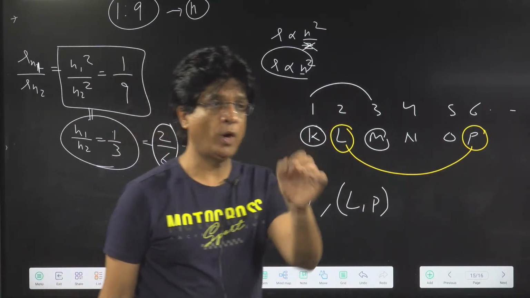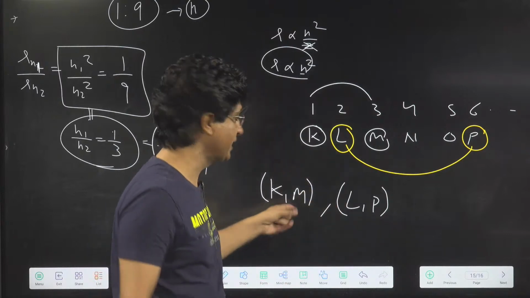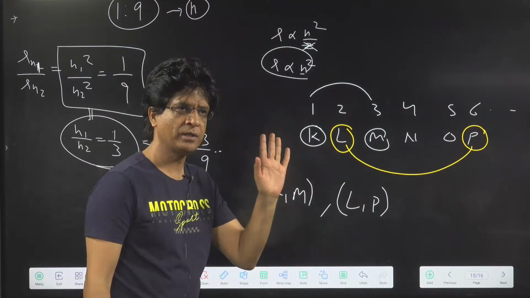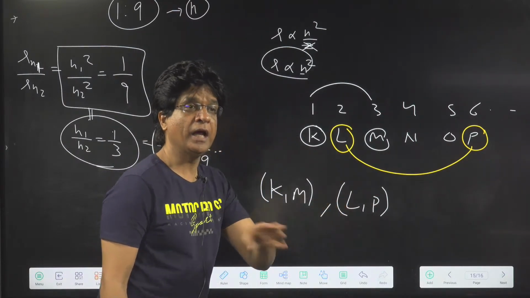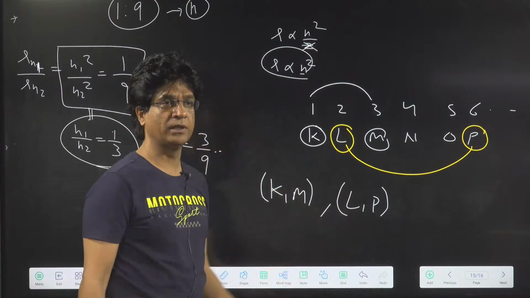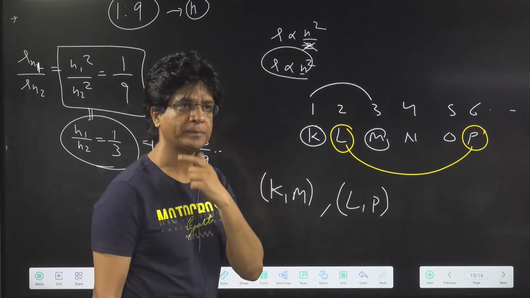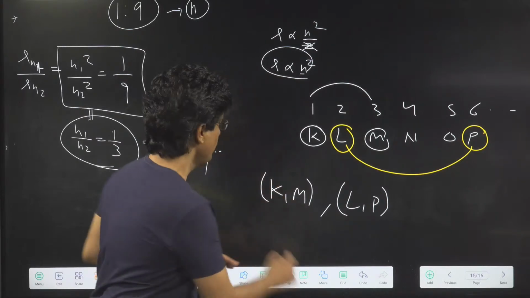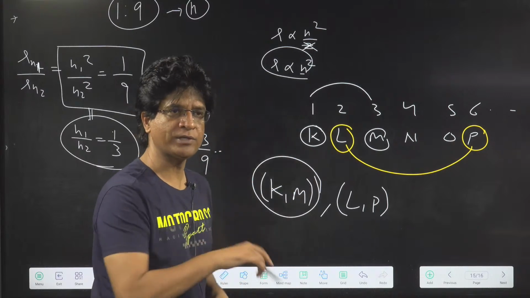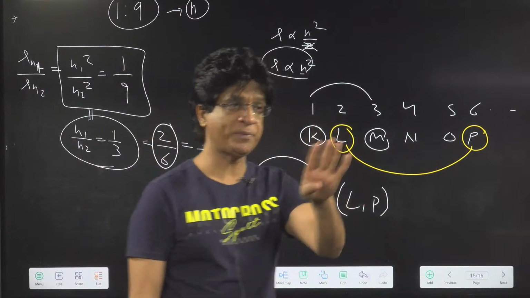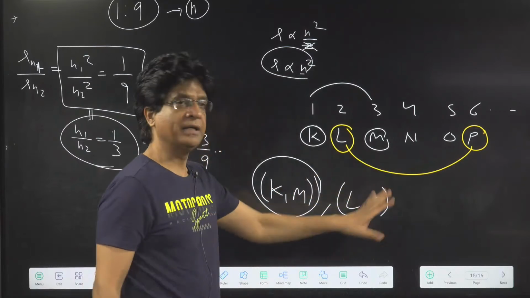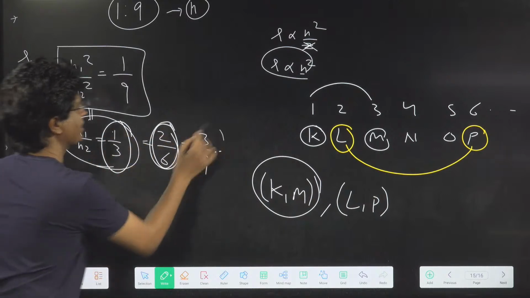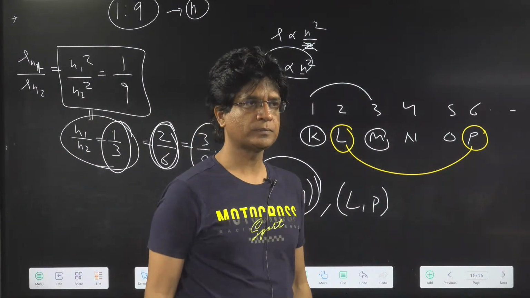Now in NEET, what kind of questions you will get? In NEET, you will definitely get which options? First option will be KM, second will be something else, but third option will be LP, and fourth will be both first and third. Are you getting that? So your answer was correct. But what NEET is looking for is option number 4. So please go with that. They are trying to check your knowledge, whether you know or not, that there are billion ways to get the same ratio. Yes or no?